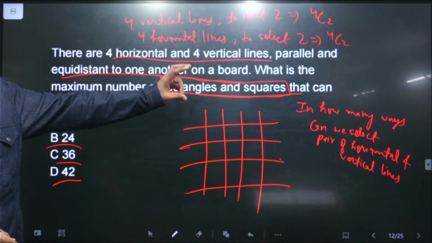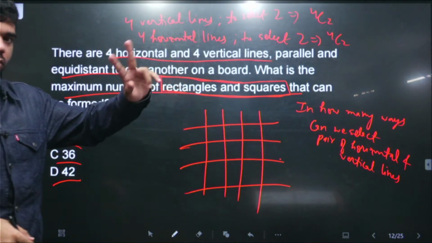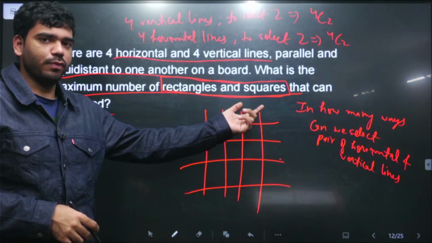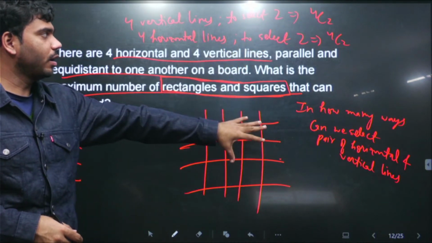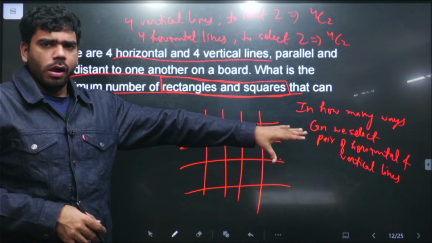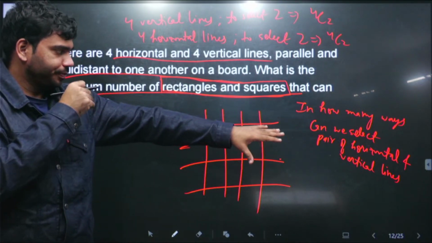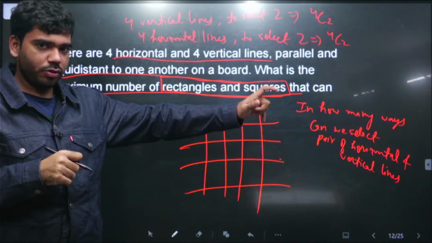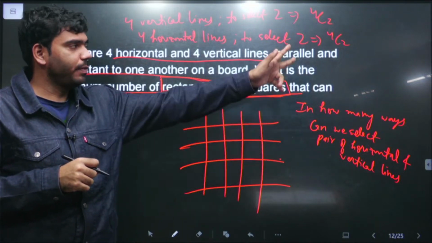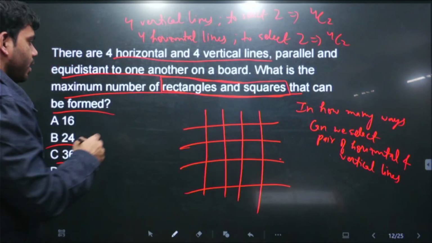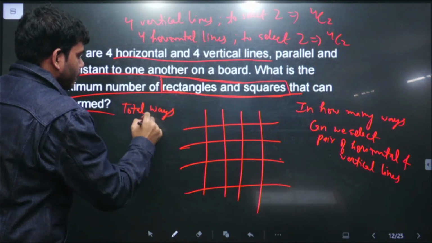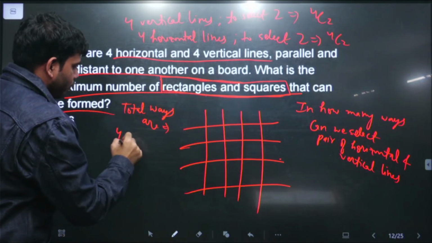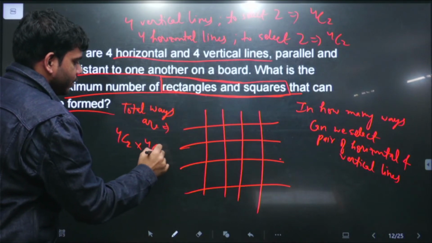So the total number of ways of selecting a pair from these 4 vertical lines is 4C2, and similarly the number of ways of selecting 2 horizontal lines from this set of 4 lines will be 4C2. So total ways are 4C2 into 4C2.